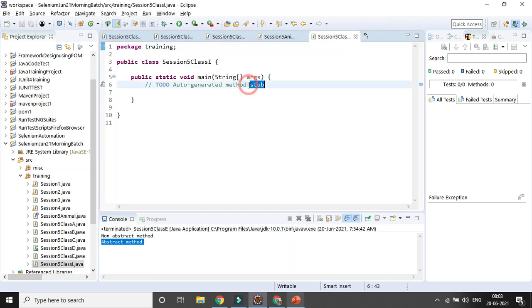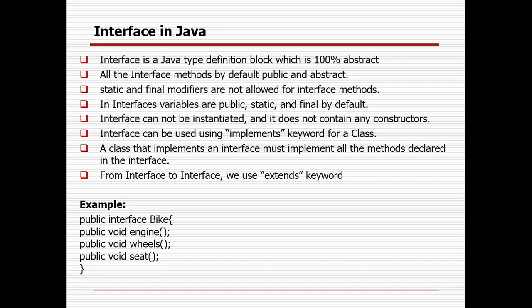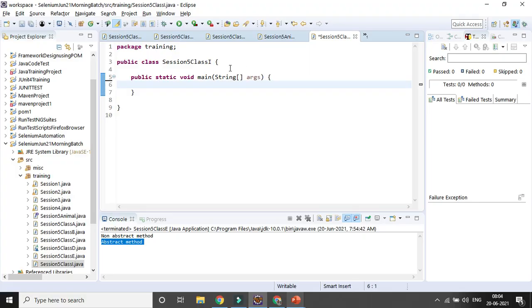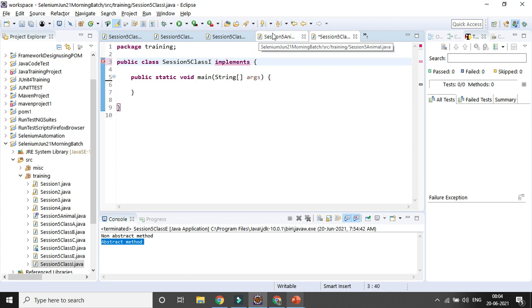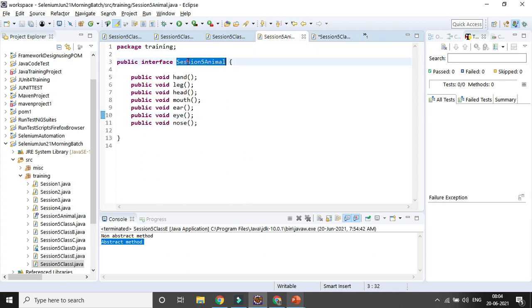Okay, then how do you need to implement the interface? You need to use the implements keyword. An interface can be used by a class using the implements keyword. So I will be using the implements keyword here, not extends. Class to class is extended with the help of the extends keyword, and interface to interface also uses the extends keyword, but interface to class it will be the implements keyword. And I need to give the interface name.